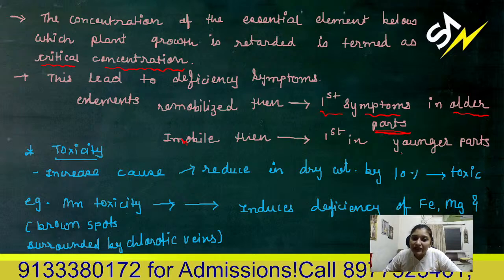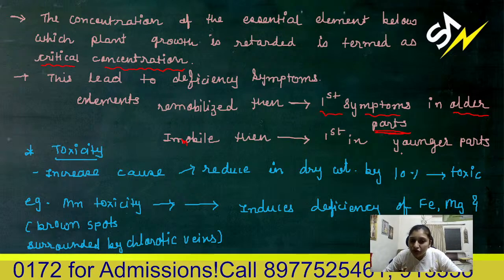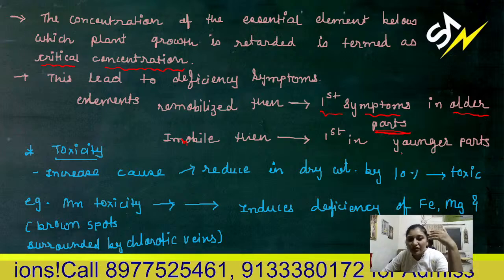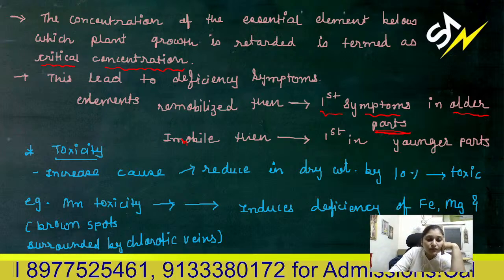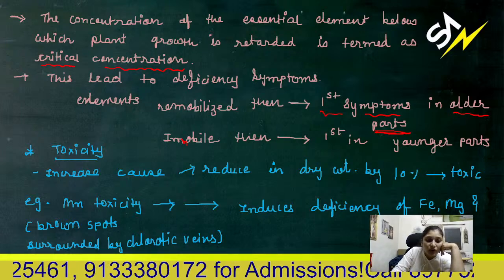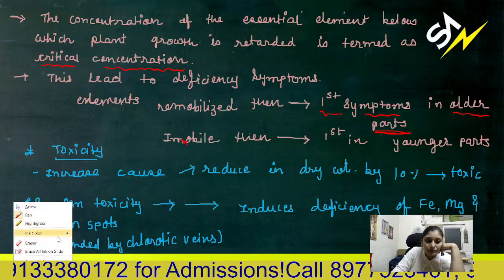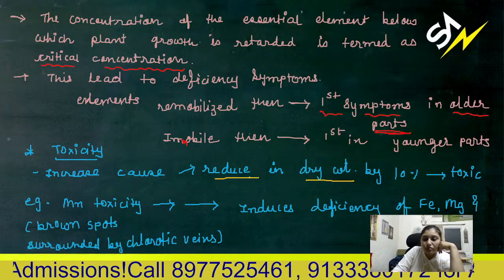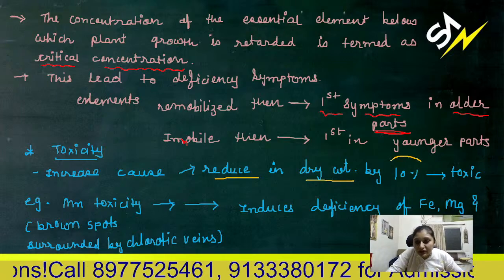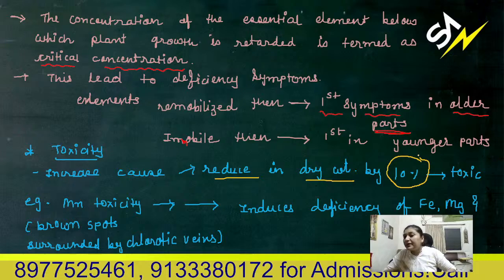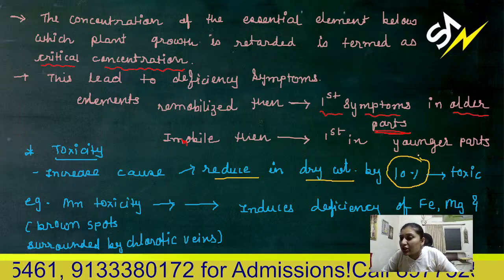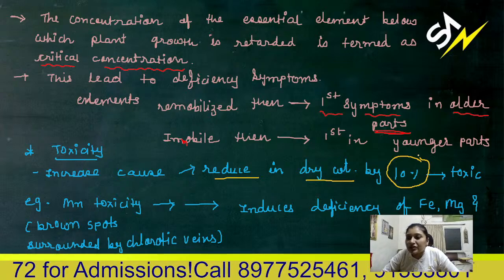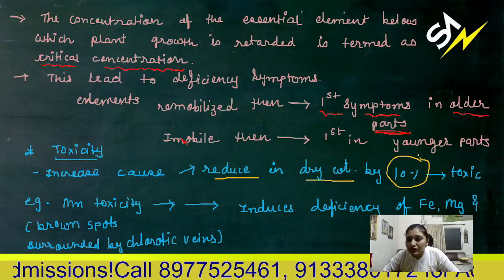The presence of micronutrients in excess or moderate concentration can reduce the dry weight or growth of the plant by 10%. If the presence of that element causes a reduction in dry weight by 10%, then that element is said to be toxic.